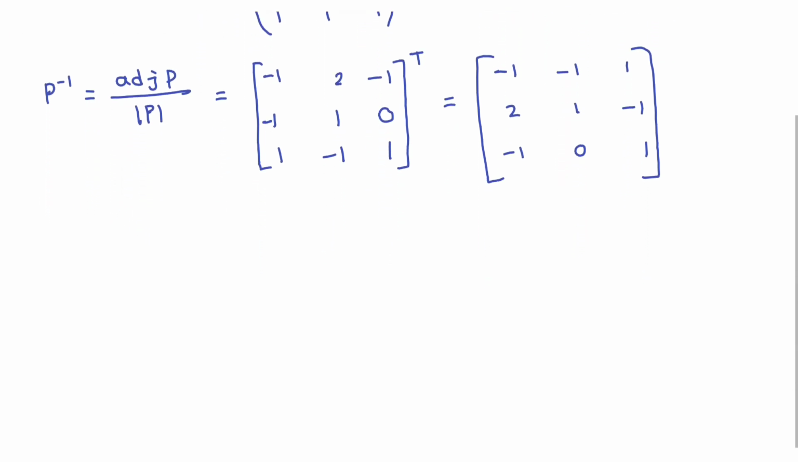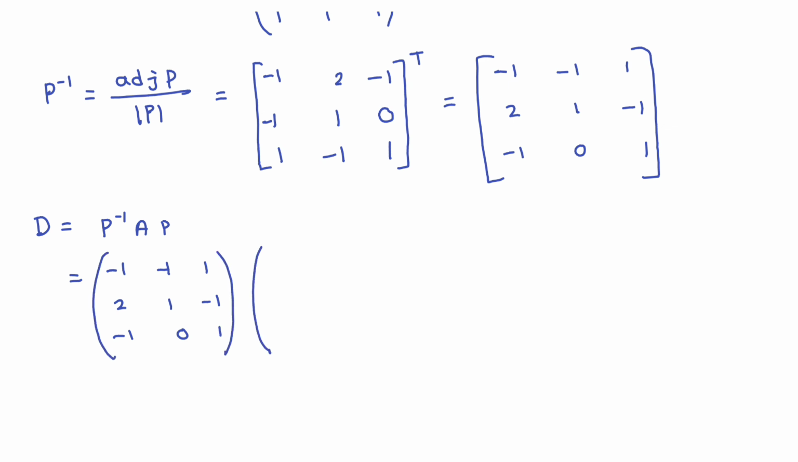Now you have to find out the diagonal matrix D. D is equal to P inverse AP. Okay, D is equal to P inverse AP. So this is equal to, what is P inverse? Minus 1 minus 1 1, 2 1 minus 1, minus 1 0 1 into the matrix A. A matrix means 3 1 minus 1, minus 2 1 2, 0 1 2, and the last one 1 1 0, minus 1 0 1, 1 1 1.